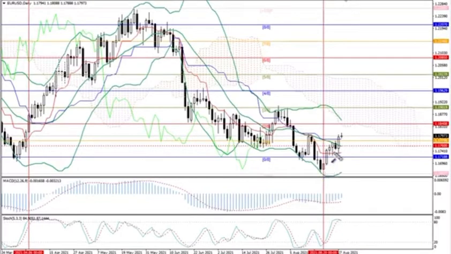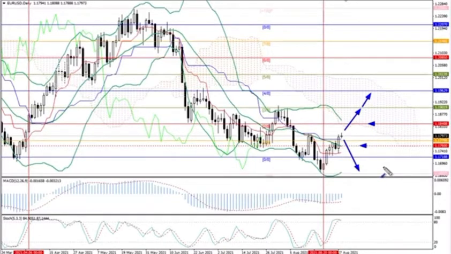Last week, the Euro/USD pair grew and tested the level of 1.18. The key bullish level is 1.1840, which coincides with Murray 2/8. Its breakout allows further growth to 1.19 and 1.1962. A breakdown of the middle line of Bollinger Bands at 1.1760 allows a decline to 1.1657.